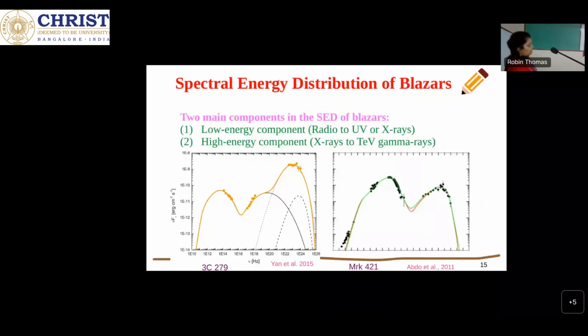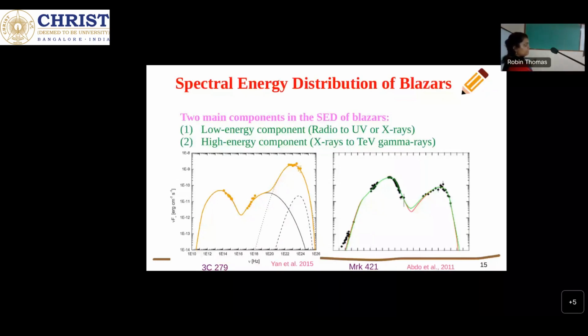This is the low energy range, which covers from radio to UV, and this high energy range is in the X-ray and gamma ray. And this is the BL Lac source, where the low energy emission covers the radio, optical, UV and X-ray, and this one is the gamma ray. So we can see the difference between the SED of blazars, and I will explain why this difference is there in the FSRQ and BL Lac.